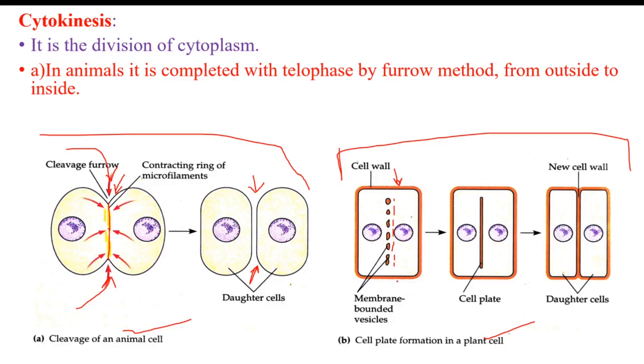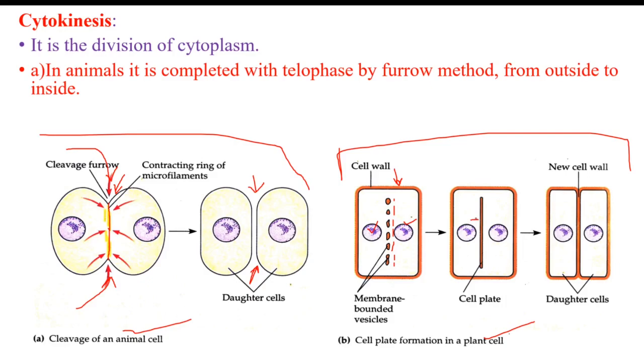Now in animal cells, cytokinesis starts after anaphase, but in plant cells cytokinesis begins after completion of telophase. When two clear nuclei are formed here, then the cell plate formation begins, and the cell wall at the center is formed. These membrane bound vesicles are forming the cell plate. Here is the cell plate.